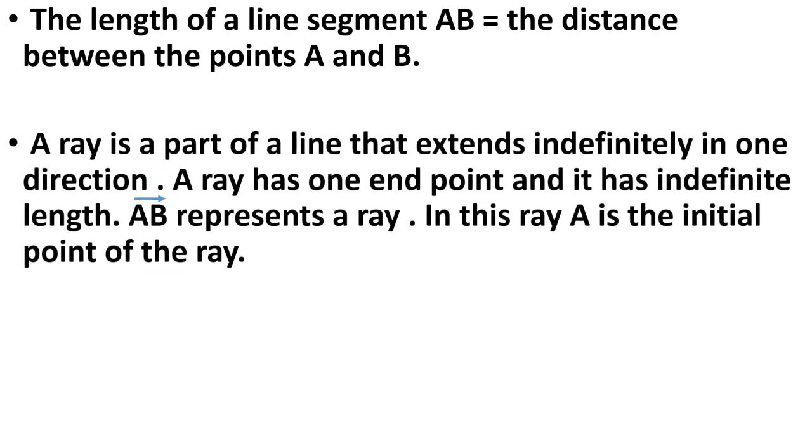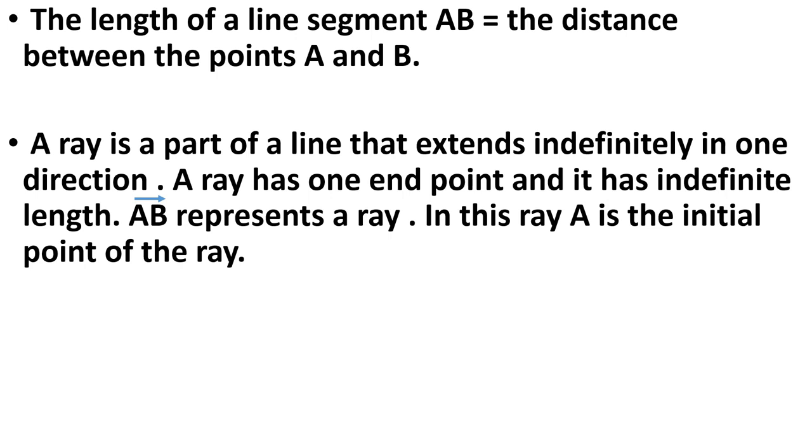Next point is, a ray is a part of a line that extends indefinitely in one direction. Ray is also a part of a line. As line segment is a portion of a line, same ray is also a part of a line, and it extends indefinitely in one direction. We can extend line in both the directions, but ray we can extend only in one direction.